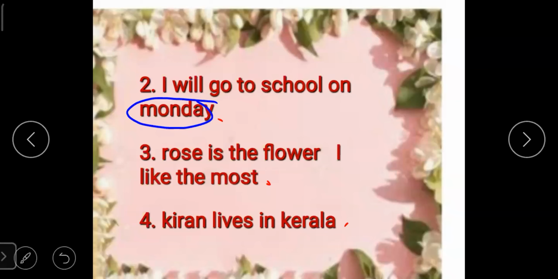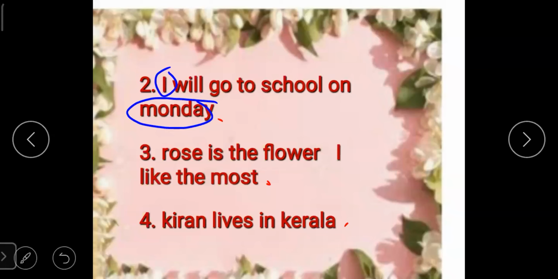I word should also start with capital letter because it is the first letter of the sentence. Next, rose is the flower I like the most. Students, rose is the special name of a flower.